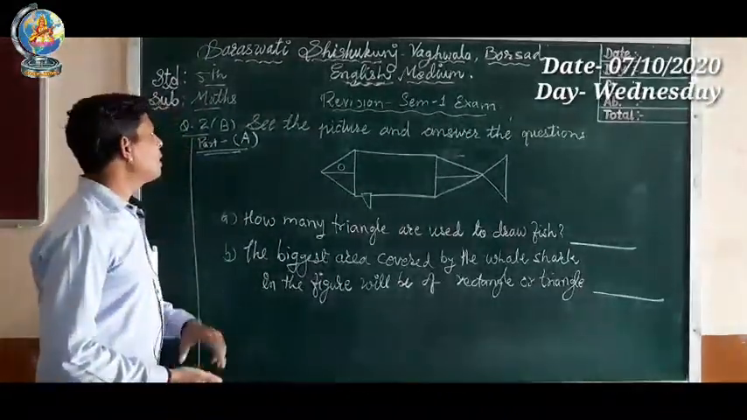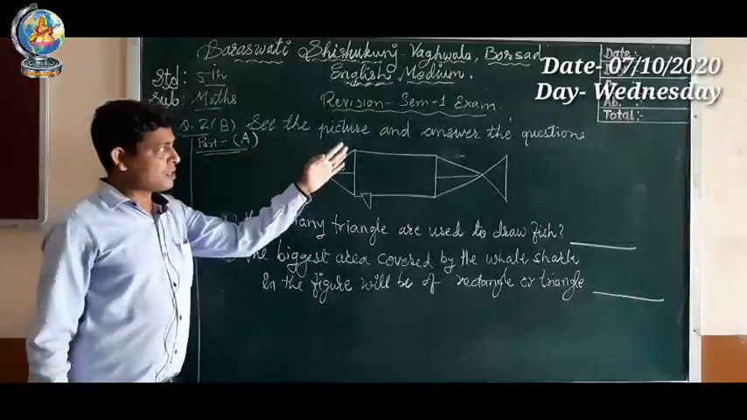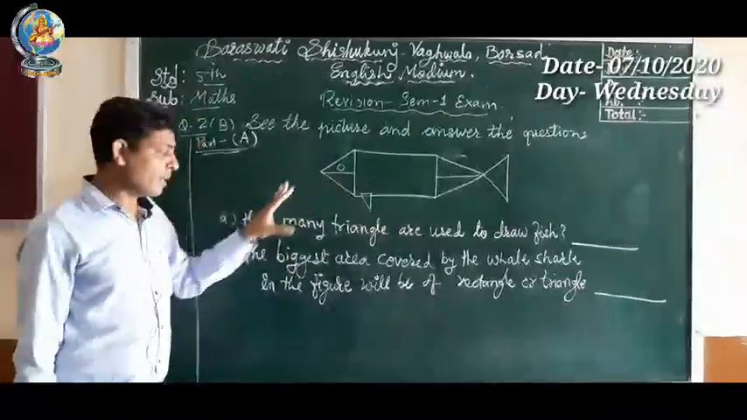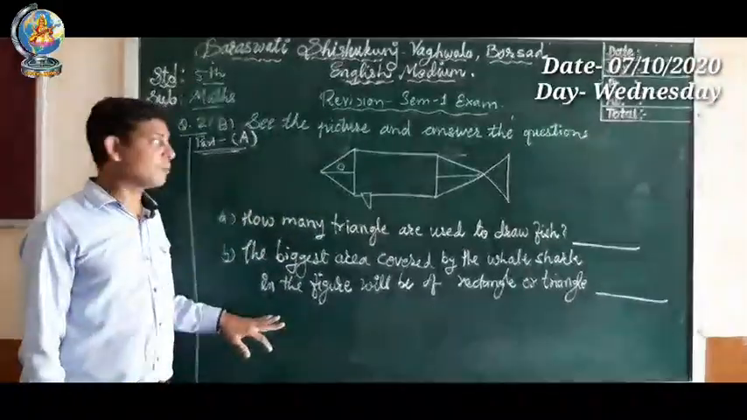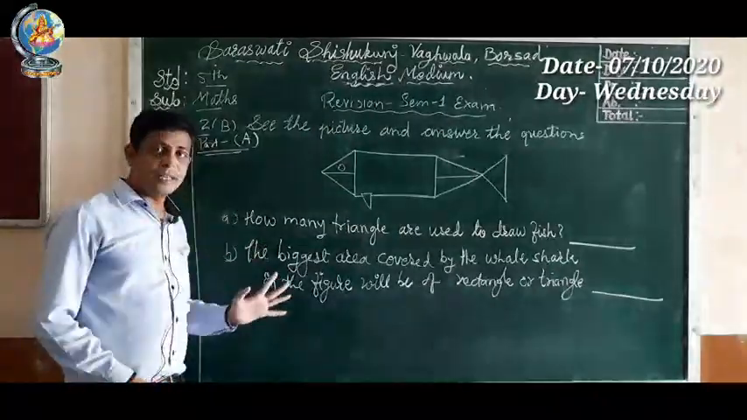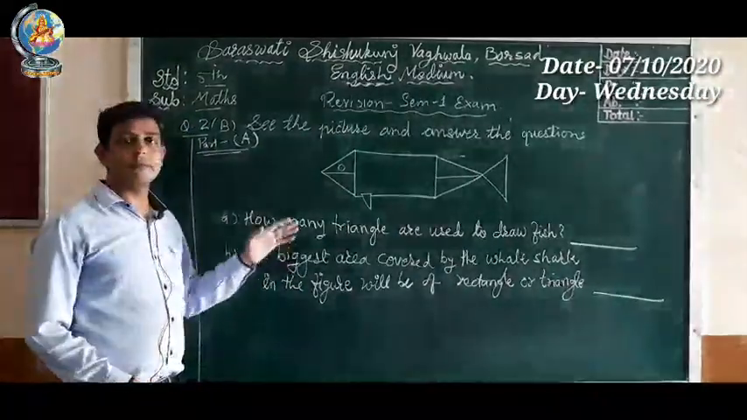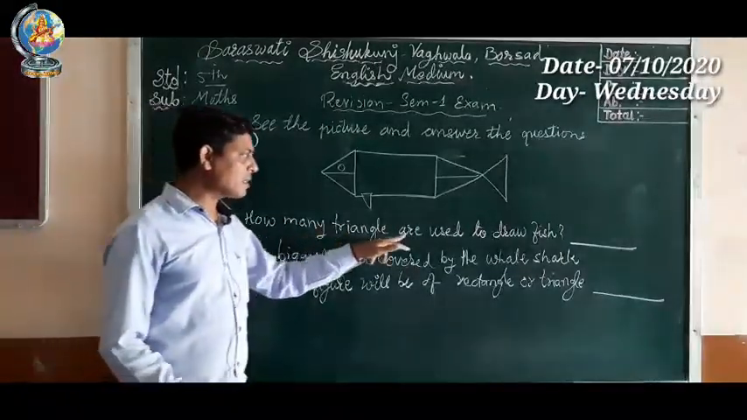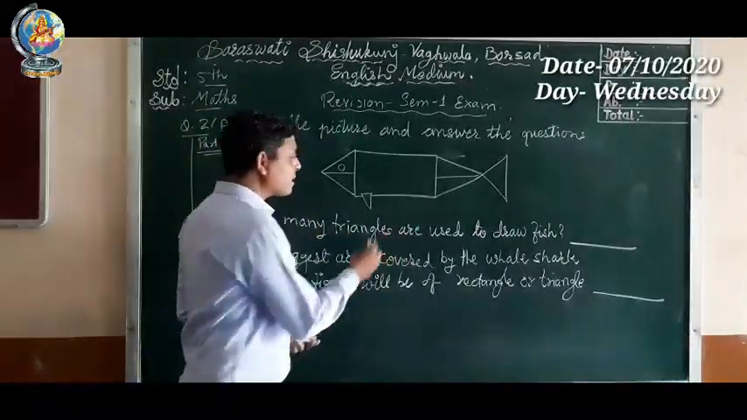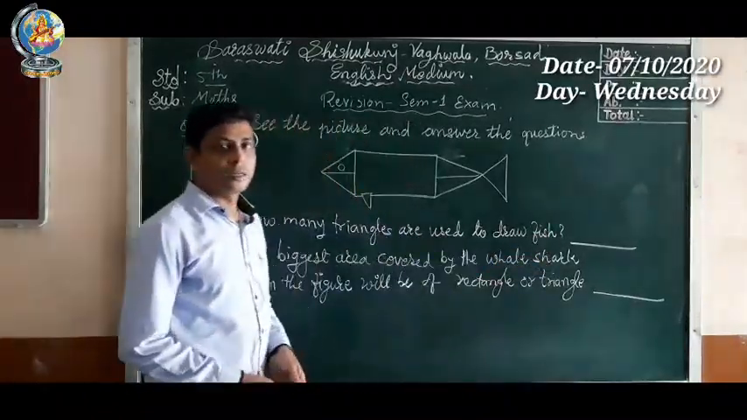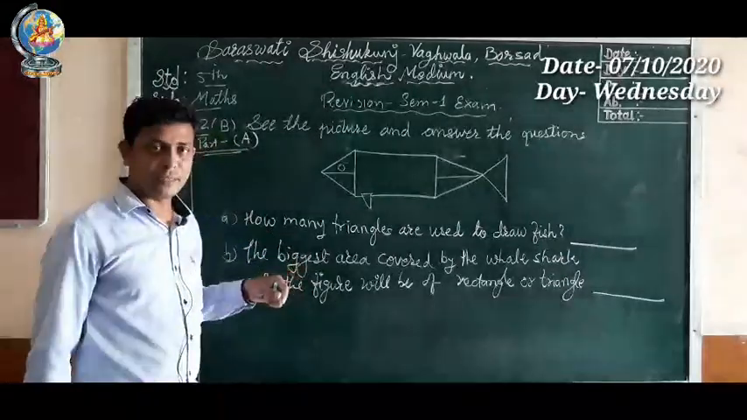Question number 2b. See the picture and answer the questions. We have to look at the picture, and we have to answer according to the picture. Okay, so here two questions are there. Let's read one by one and write its answer one by one. So let's begin. How many triangles are used to draw a fish? So we have to write the total number of triangles.